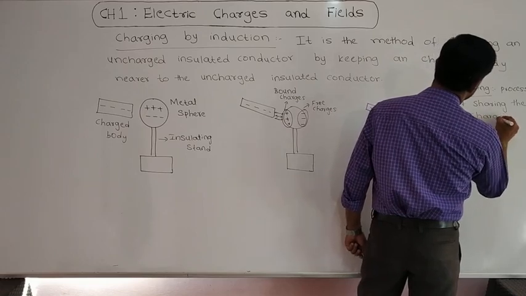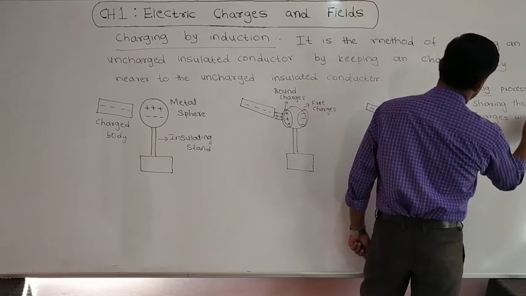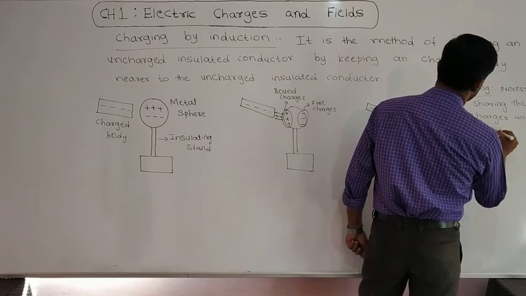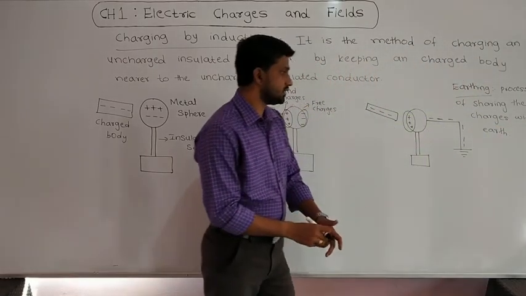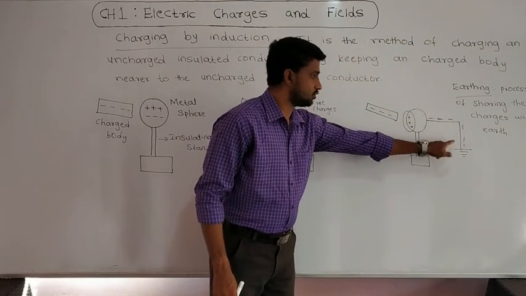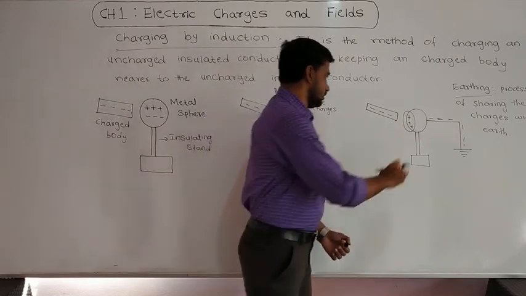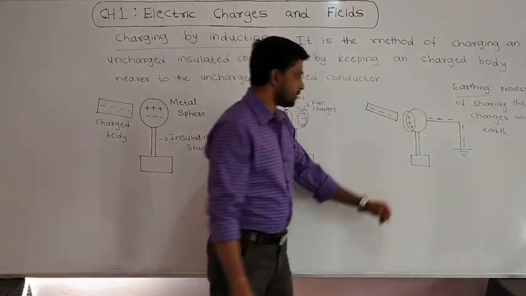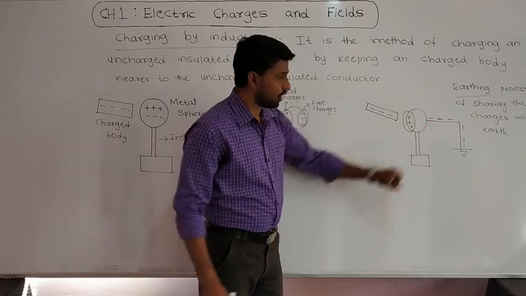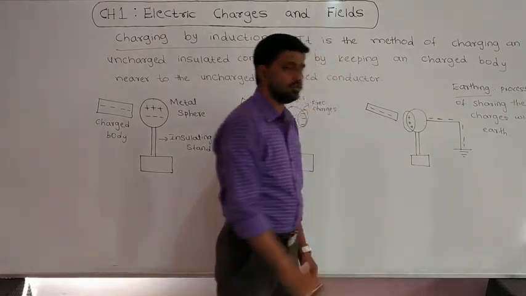Sharing the charges with the earth is called earthing. So these electrons can easily transfer to the earth. Now there are no negative charges present in this metal sphere. Now it is a positively charged body.